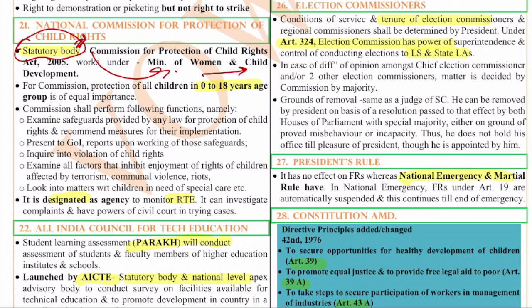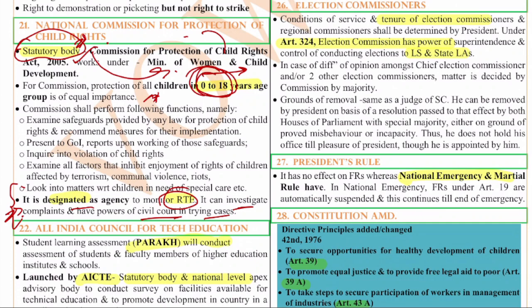And also for the Commission, protection of children in the age group of 0 to 18 years is of equal importance. Okay. So the National Commission for Protection of Child Rights under the Ministry of Women and Child Development is a statutory body, and it takes care of children from 0 to 18 years. Another thing you have to remember: it is the designated agency to monitor the Right to Education. It can investigate complaints and has the powers of a civil court in trying cases. So this is also another important thing you should know.